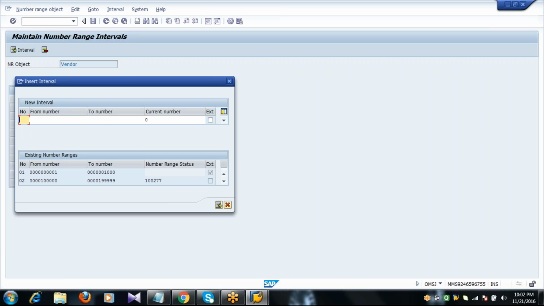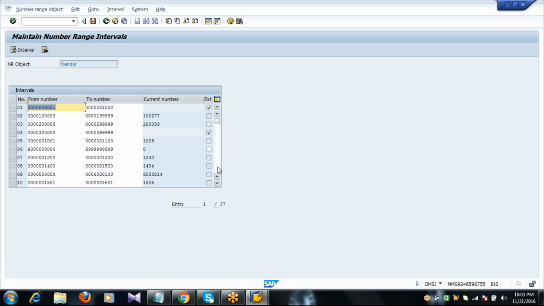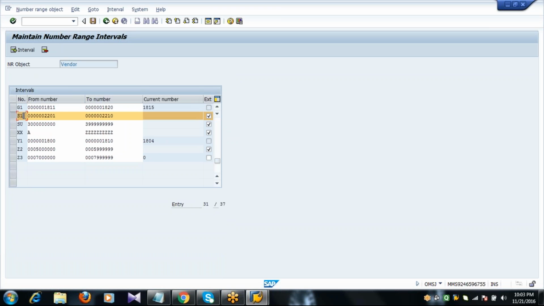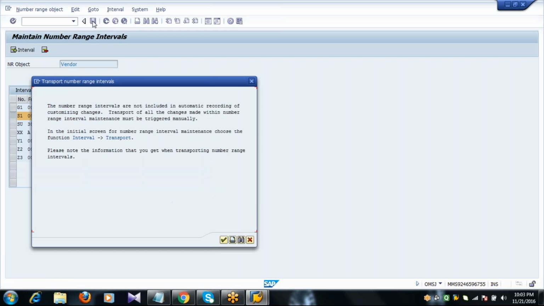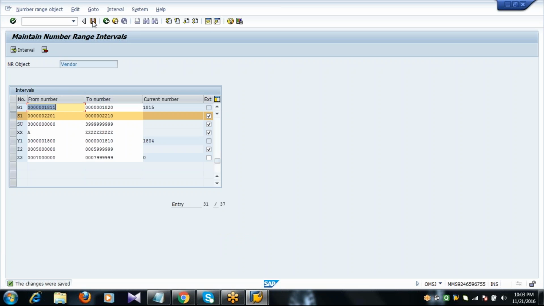So let's say for example S1, 2201 to 2210. I will activate EXT. Press enter. Now this time it is accepted because S1 is not there. So the system has taken my number range number S1, and to this I maintained the interval 2201 to 2210 and I activated external. Save it. Press enter.